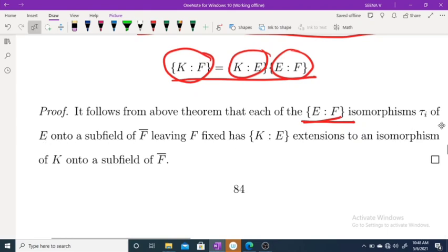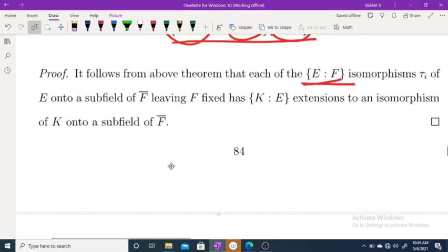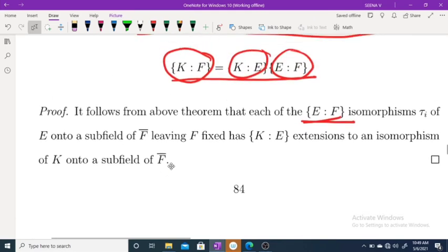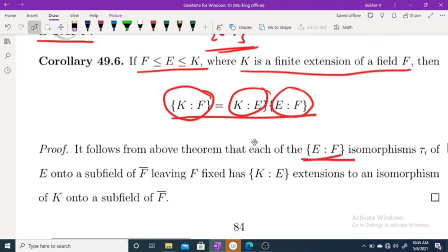Okay. The number of isomorphisms tau i of E onto a subfield of F closure, leaving F fixed. And {K:E} is the extension to an isomorphism of K onto a subfield of F closure. Okay. So here we have this result.